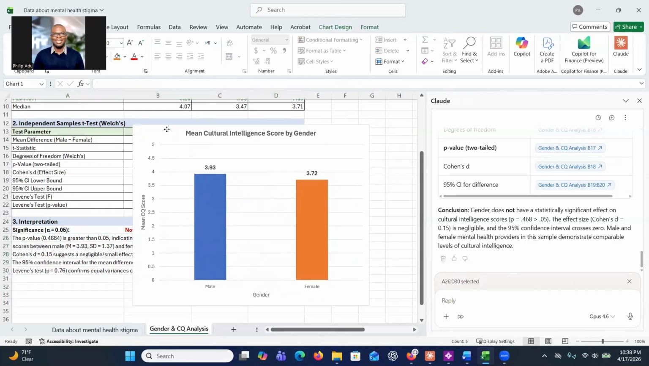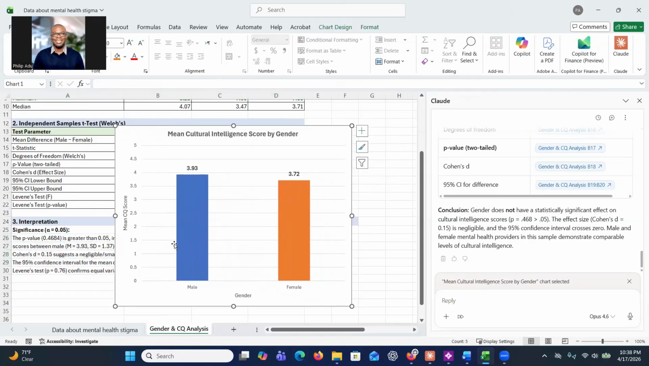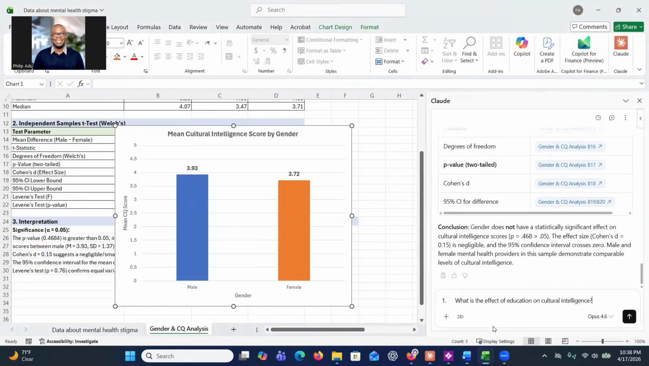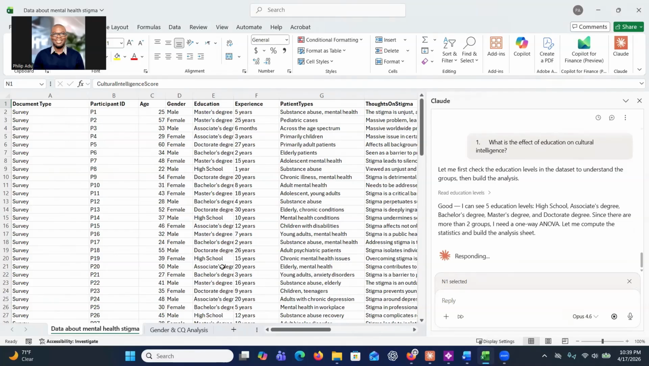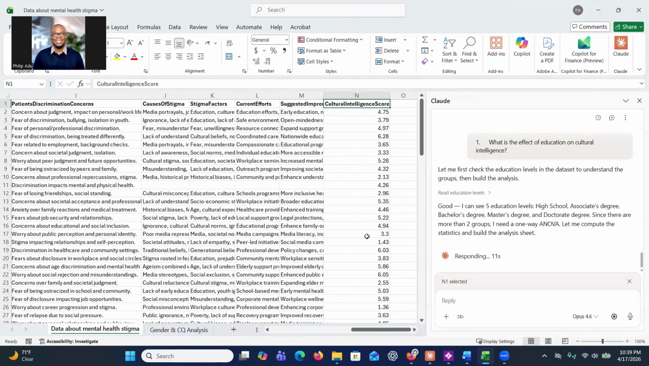And it does also provide you a chart here. This is a bar chart showing the scores. Let's try and find out the second quantitative research question and see what we're going to get. So this is the second one. What is the effect of education on cultural intelligence? So we're going to find out whether there's a significant difference between the educational levels with respect to their cultural intelligence. So it's doing the analysis, and then let's see what we're going to get.